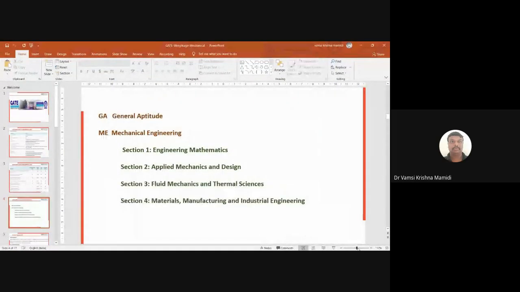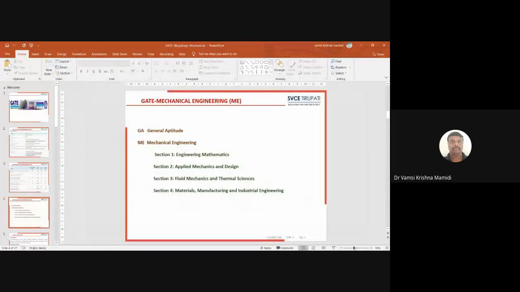So better I will do it in this manner only. If you see here, general aptitude and mechanical engineering. In mechanical engineering, you have 4 sections. Section 1 is engineering mathematics, section 2 is applied mechanics and design, section 3 is fluid mechanics and thermal sciences, and section 4 is materials, manufacturing and industrial engineering.